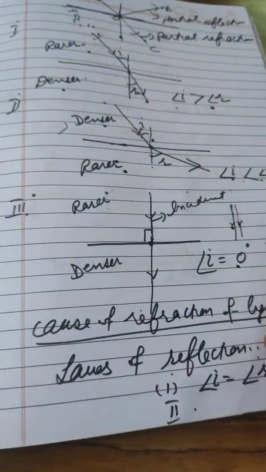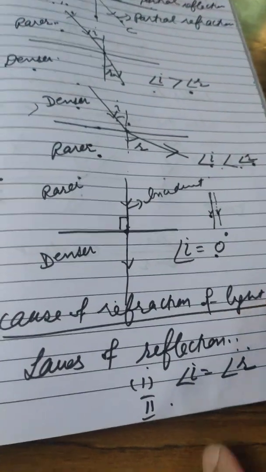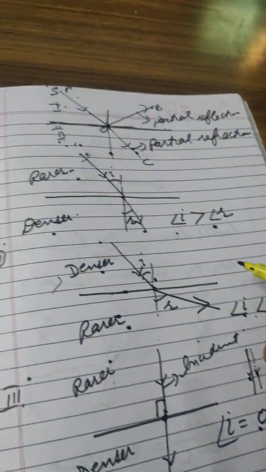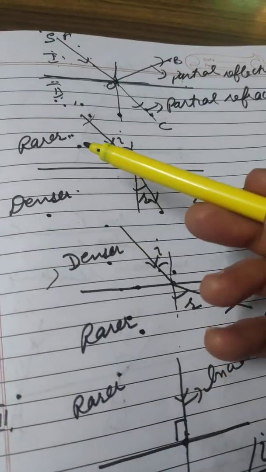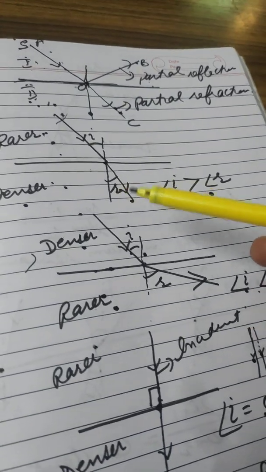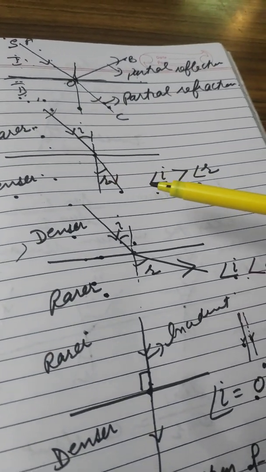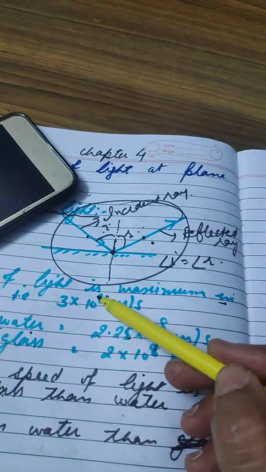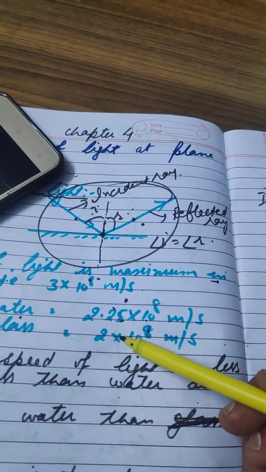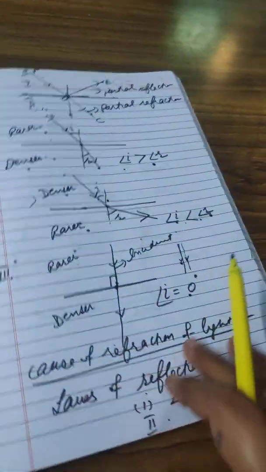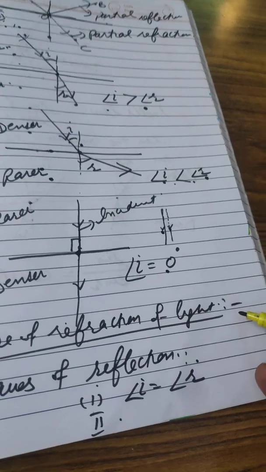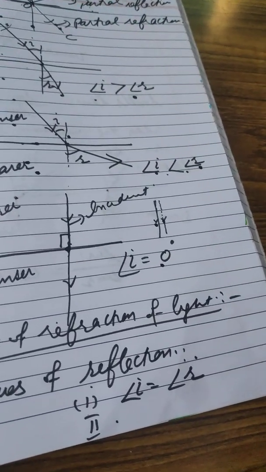Now what is the cause of refraction of light? As we have already done, when a ray of light moves from one medium to the other medium, the speed of light changes. This means the speed of light is different in different media. So the main cause of refraction of light is the difference in speed of light in different media.